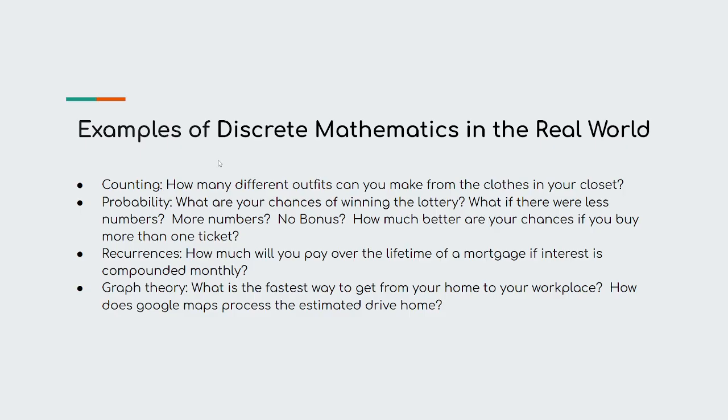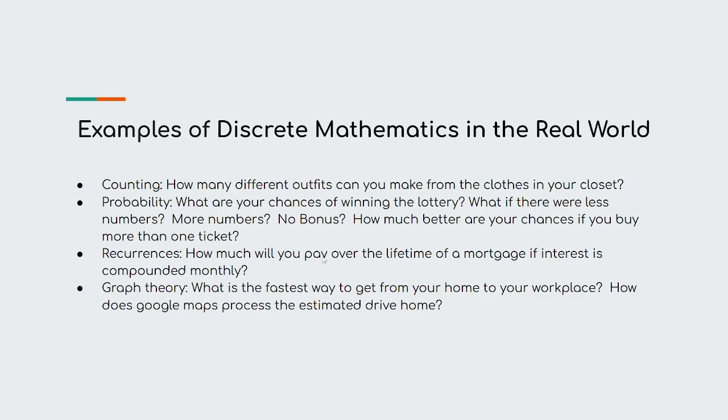Probability, chances of winning the lottery. Is it better to pick the same numbers over and over, or is it better to switch to random numbers? The chances of you being struck by lightning are higher than you winning the lottery. And so things like that, discrete math is able to predict in the real world, or have some correlation, and we're able to use computers to compute.